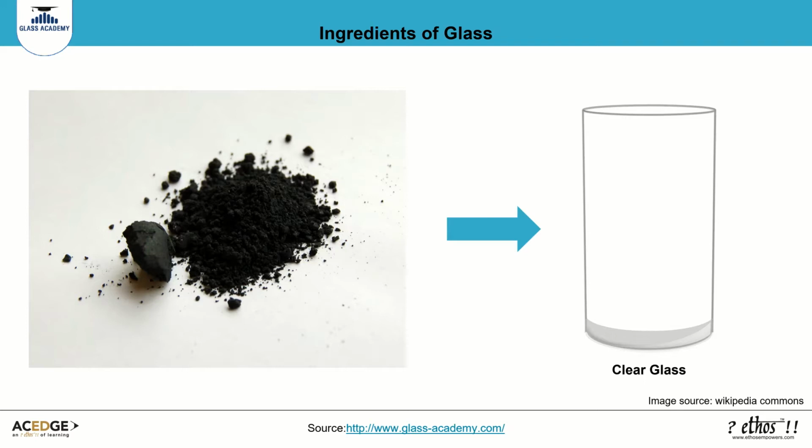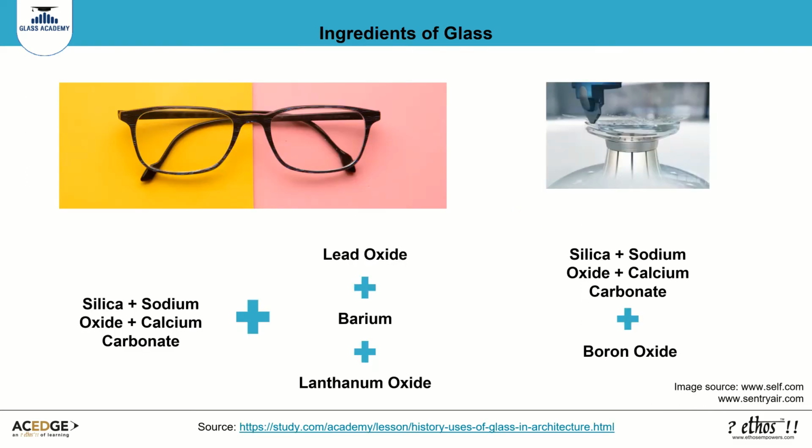Regular sand may have impurities that can color the glass. The addition of manganese dioxide, an agent that removes color, can be added to counter the impurities, leaving the glass clear. Other ingredients can be added to the recipe to give specific properties to the glass. The lenses in your eyeglasses contain lead oxide, barium, and lanthanum oxide to increase the refractive ability. If you add boron oxide, you get Pyrex, just like those clear baking dishes in the kitchen.